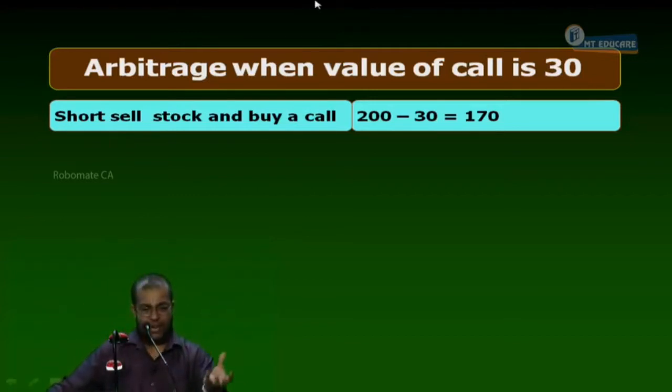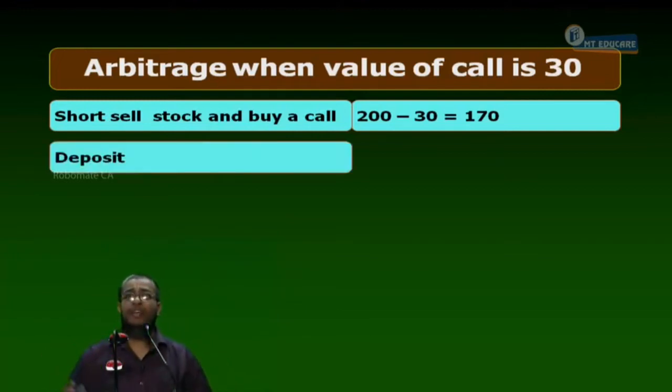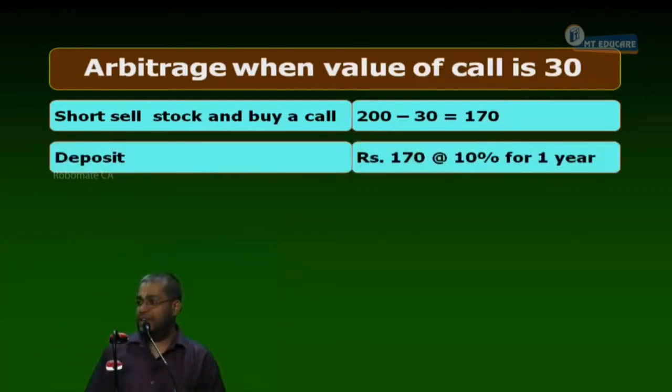Today I have 170 in my hand and I invest it at 10% for 1 year, till the option maturity. So I deposit 170 at 10% for 1 year, and after 1 year it will mature to more than 170. Which compounding should I do? I will do continuous compounding. Always you do continuous compounding and discounting.